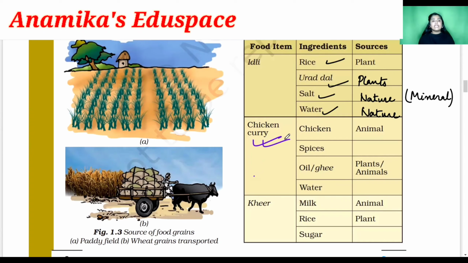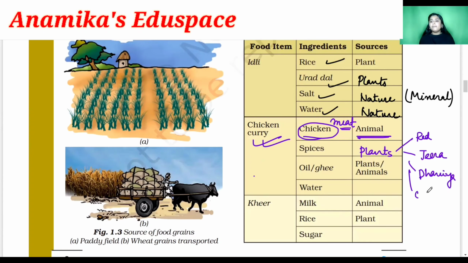Next, to make the chicken curry. Now to make the chicken curry, what do we need? We need the chicken, or the meat from the chicken. So we need the meat, and this meat is taken from the animal itself. And then the spices. The spices are taken from the plants. So what spices do we use? We use red chili powder, we use jeera powder, we use dhania powder, right? We use chicken curry powder.